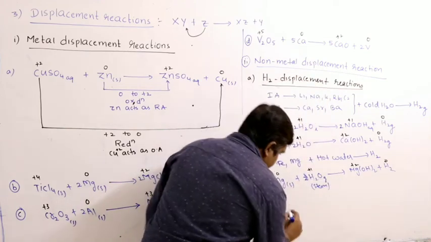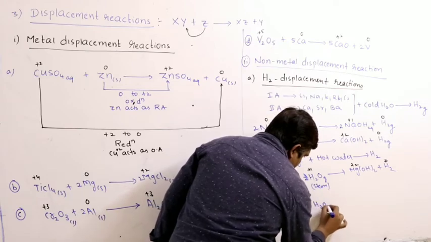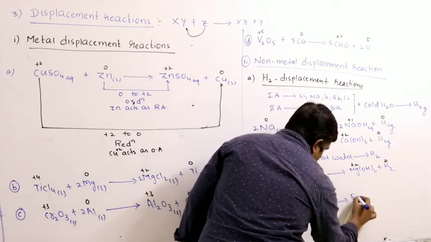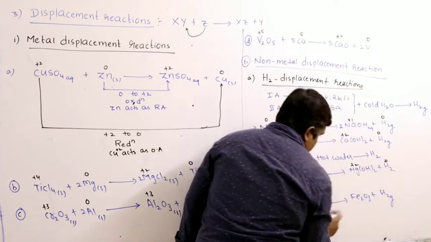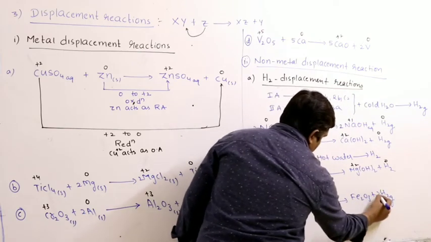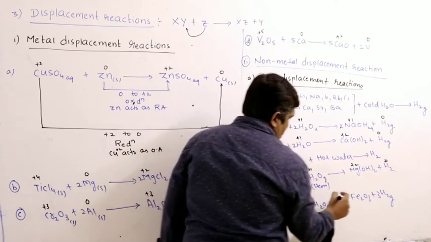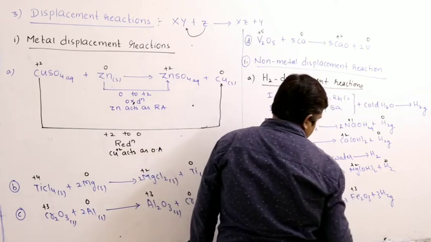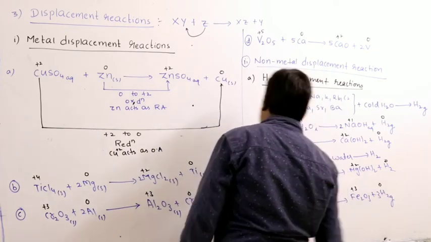Similarly, iron solid reacts with H2O gas to form Fe2O3 plus hydrogen gas. 3 oxygens, 3 H2, 2 iron. Iron changes from 0 to +3, hydrogen from +1 to 0.